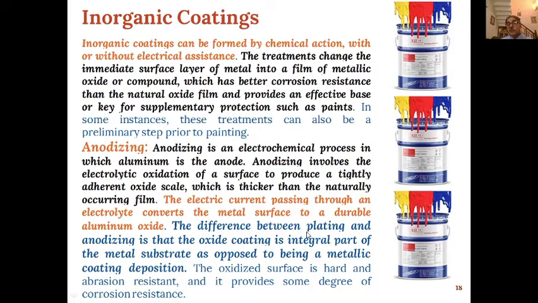The difference between plating and anodizing is that the oxide coating is an integral part of the metal substrate, whereas in the case of plating, this is a metallic coating deposition only. And the oxidized surface is hard and abrasion resistant, and it provides some degree of corrosion resistance also.